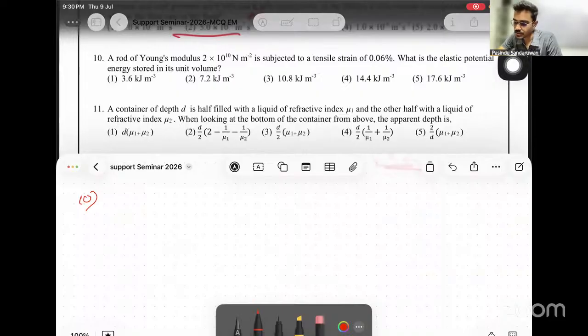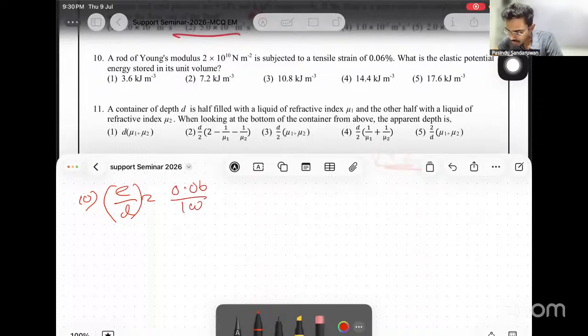A rod of Young's modulus 2 times 10 to the power 10 is subjected to a tensile strain of 0.06. Tensile strain, ΔL/L. Now it says 0.06, which means 0.06 over 100, 0.06%. We can write this as 6 times 10 to the power minus 4. What is the elastic potential energy stored in its unit volume? Elastic potential energy per unit volume.